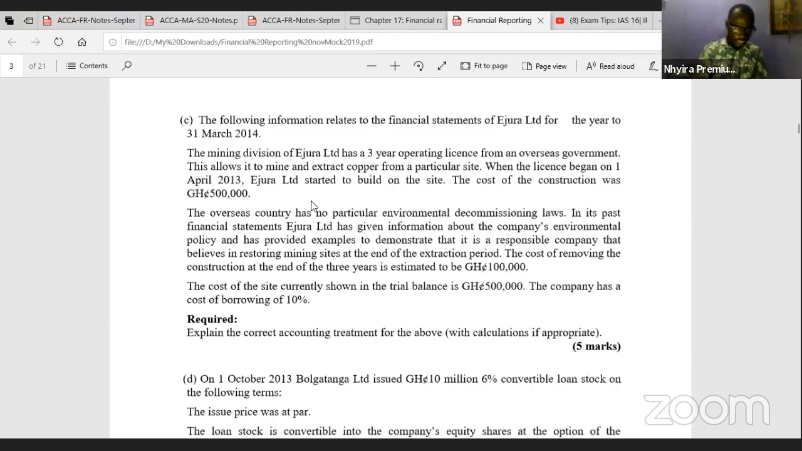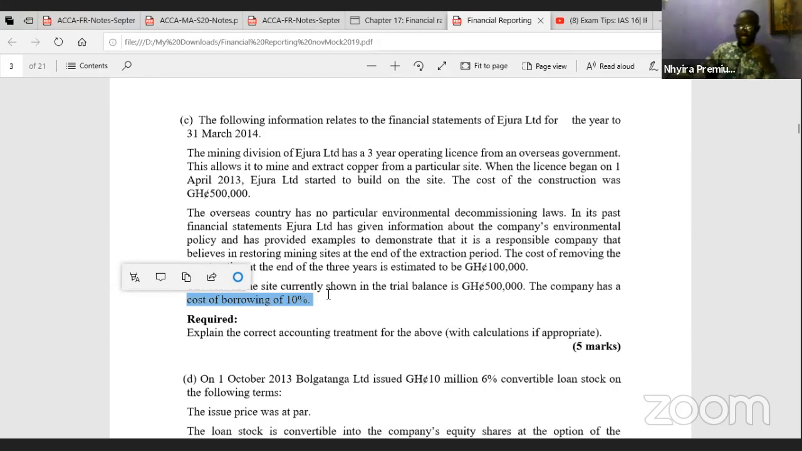The company has a cost of borrowing of 10%. Good news. And then again, explain the correct accounting treatment for the above. And I've spoken about the theory aspects already. So what are we interested in here? The cost of the building is 500,000. The cost of restoration is 100,000. And we are going to be discounting this 100,000 into present terms at 3 years using the current cost of borrowing of 10%. I hope you are getting the idea in relation to that.